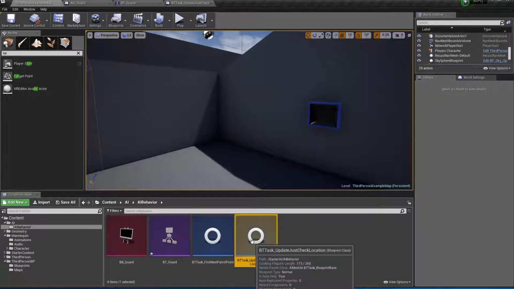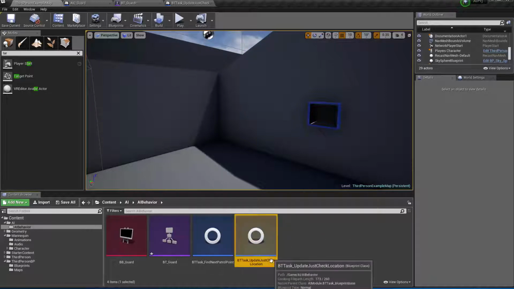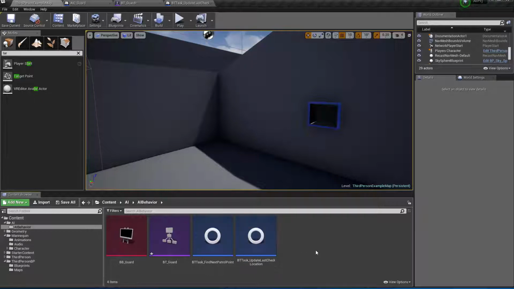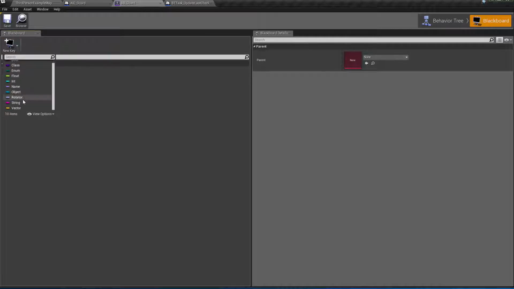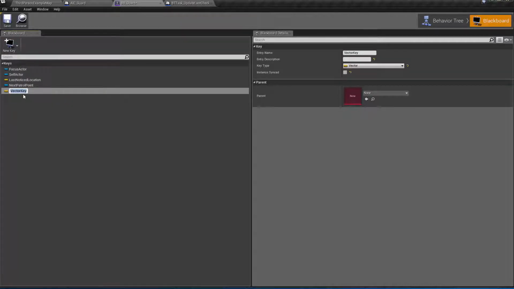So this guy will be updating information in the Blackboard, which is the last checked location. Not just, but last, because it's not time based, it's more turn based, right? Last checked location. Okay, so here in the Blackboard, I'm gonna add that vector. Call this guy last checked location.